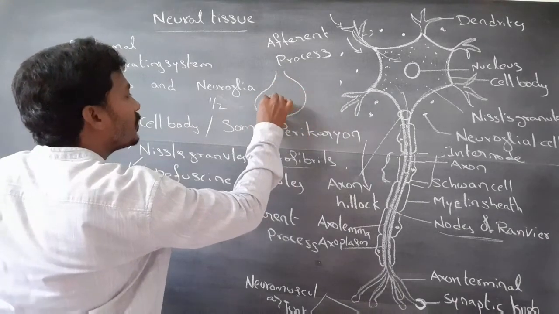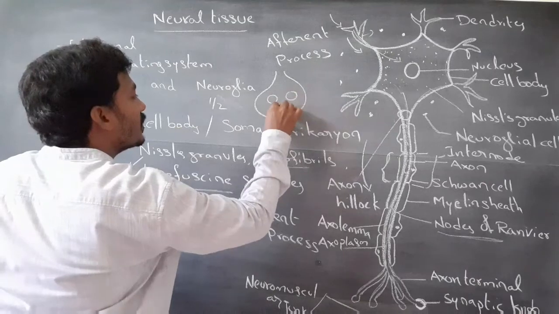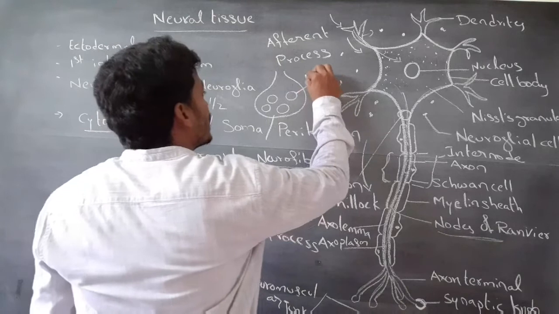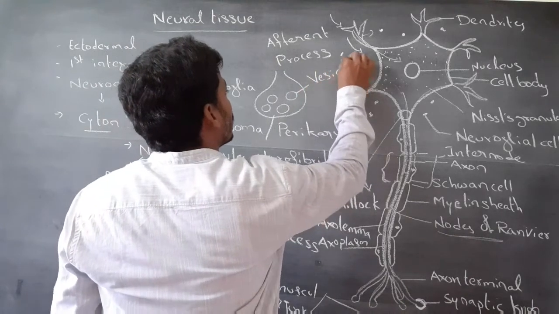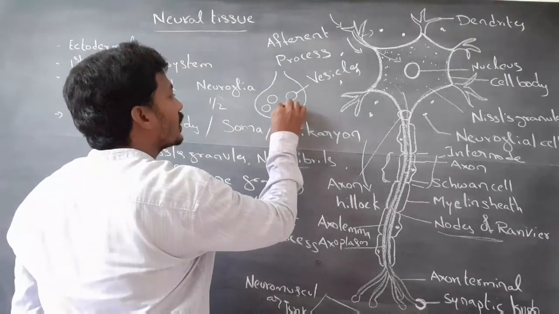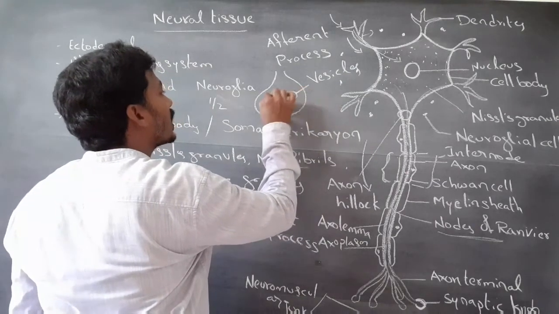This synaptic knob contains vesicles. These vesicles store the neurotransmitters.